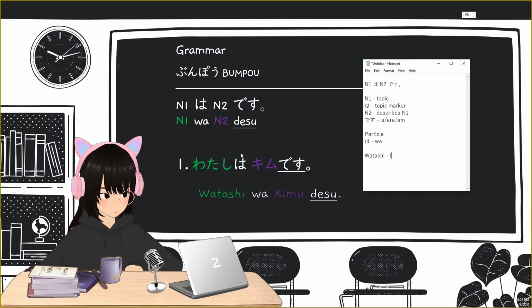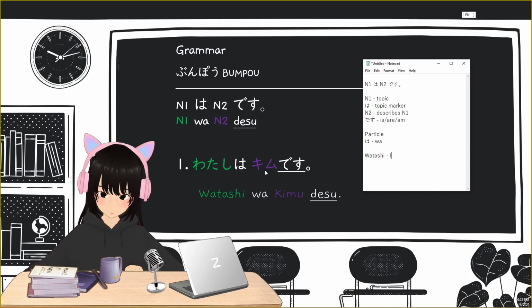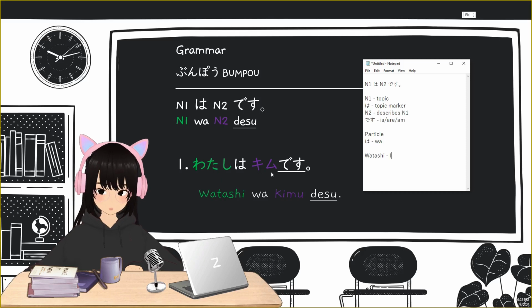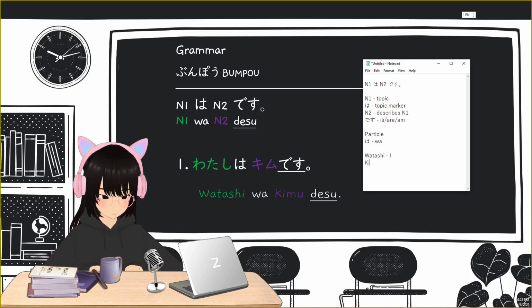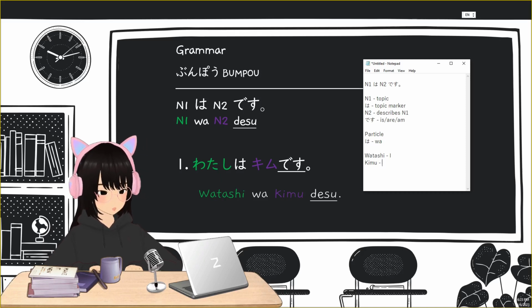So maybe if you're not familiar with katakana yet, you won't be able to read this name. But again, foreign names are usually written in katakana, so maybe you should practice writing your name in katakana to be familiarized with it. Okay, so this kimu is Kim, a name.